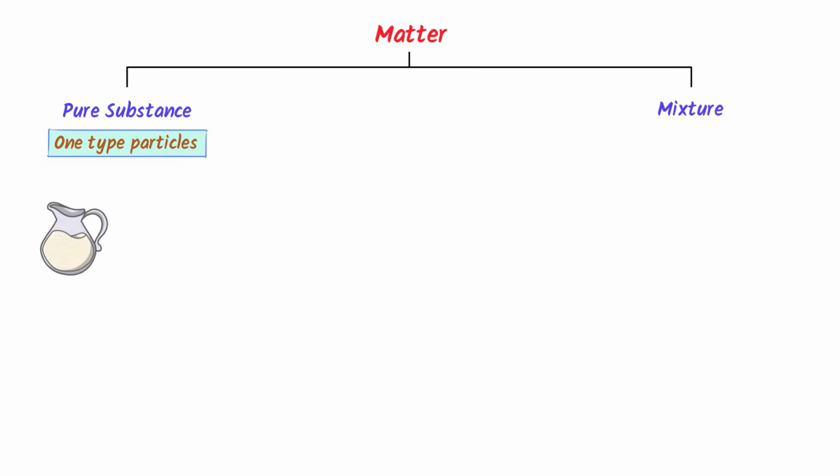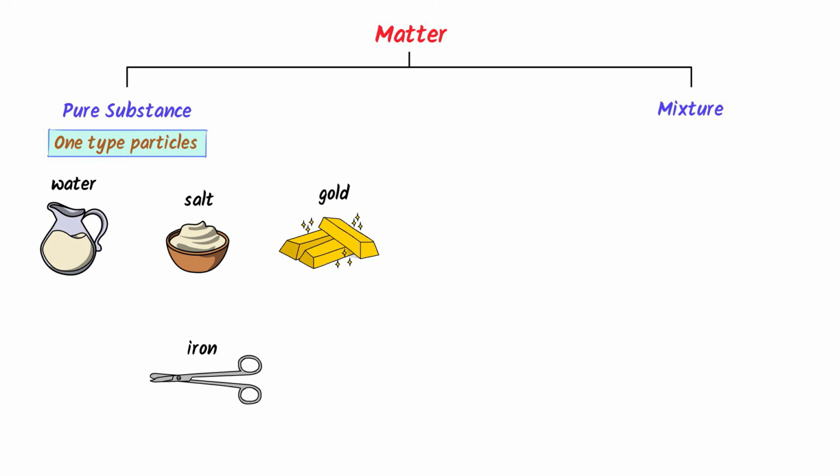For example, consider water, salt, gold and iron. We know that water is made up of only one type of particles, H2O. So it is a pure substance. Secondly, salt is also made up of only one type of particles like sodium chloride. So it is a pure substance.